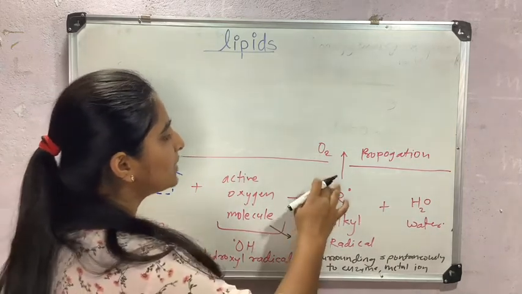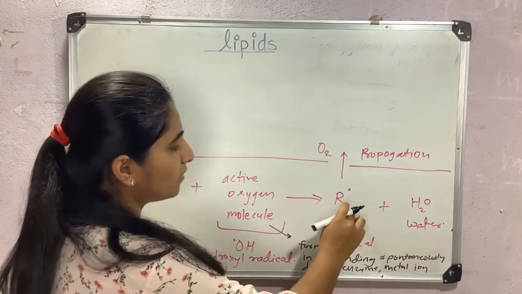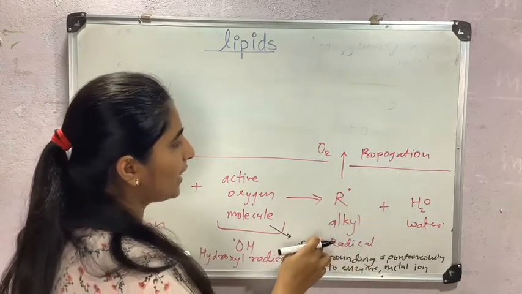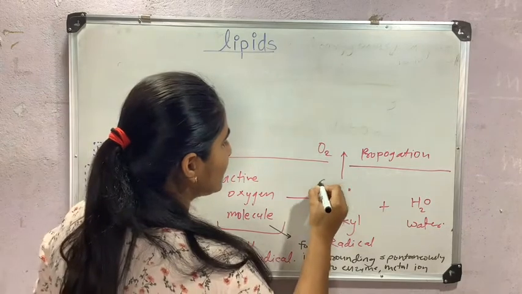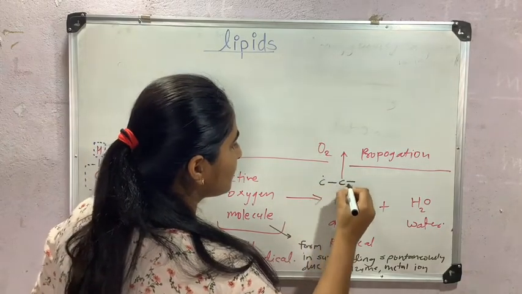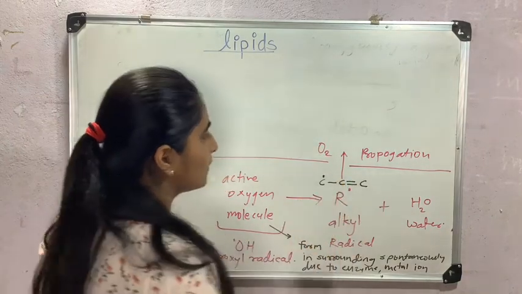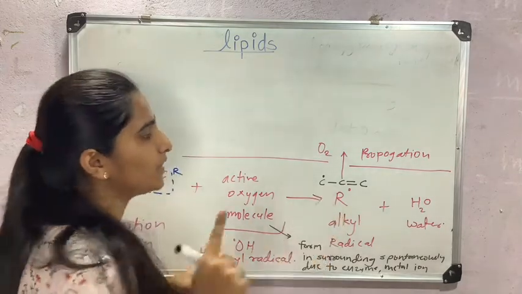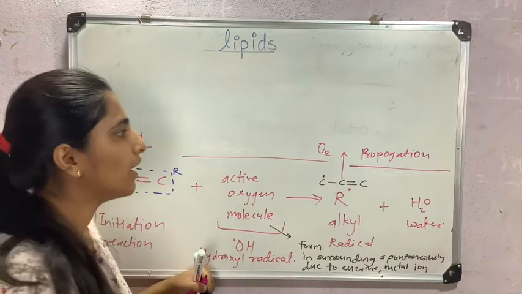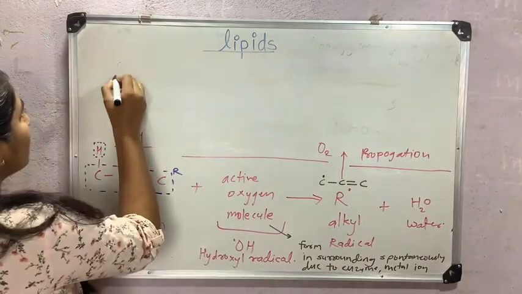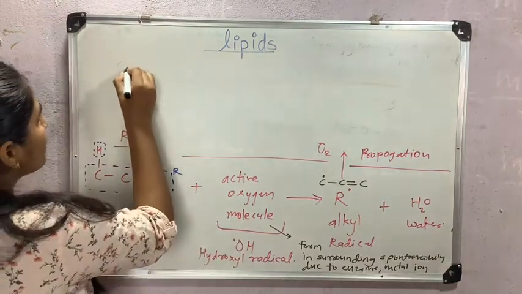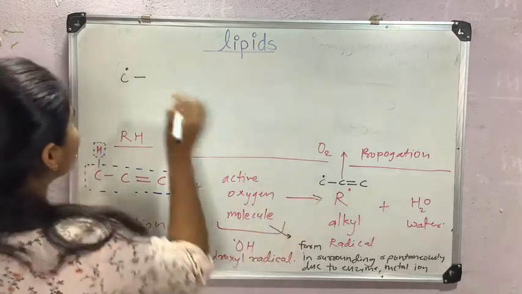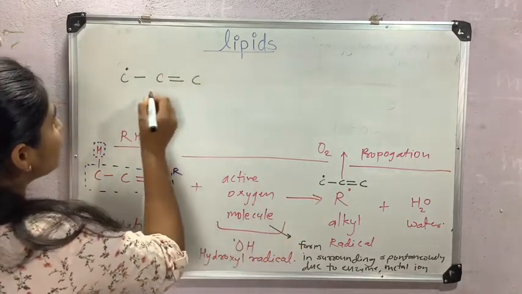Now these are free radicals, that is, the alkyl free radical. This alkyl free radical is more stable than the alkenyl free radical and the alkynyl free radical. The science behind this stability is resonance.